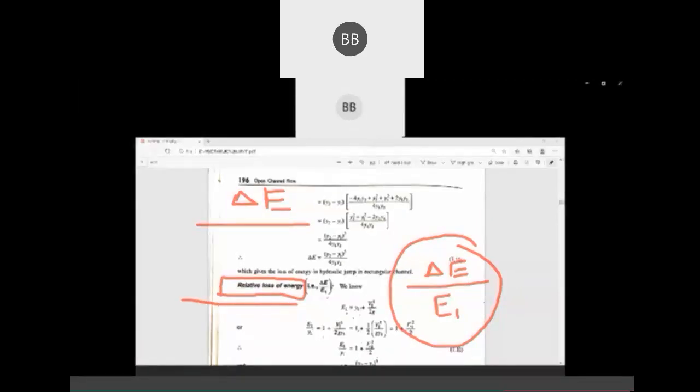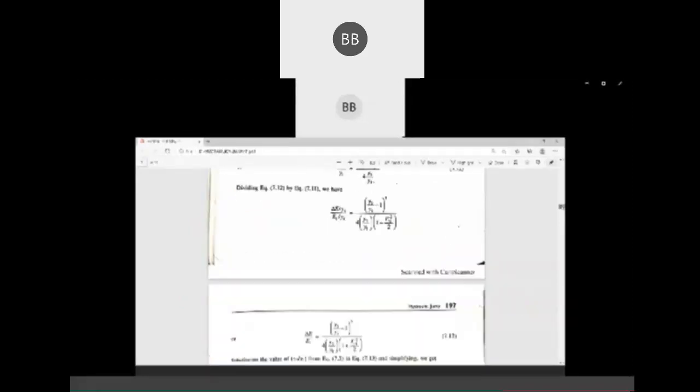So loss of energy, if you divide by specific energy before the jump, then that is called relative loss of energy. The derivation is not required. It's not in the syllabus.